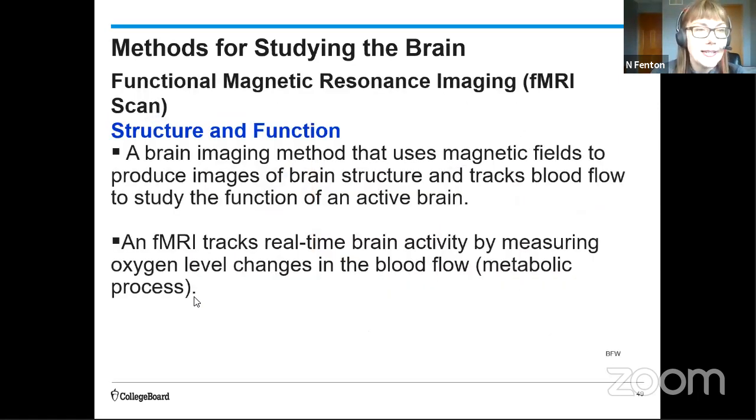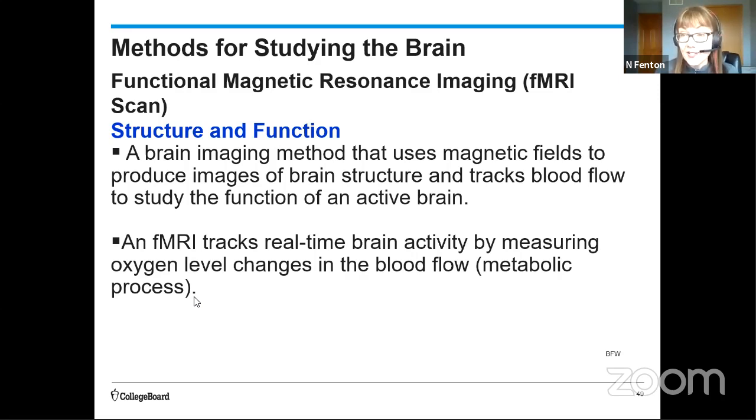Okay, so we already talked about the MRI. Now we're going to talk about an fMRI. So that small f in front of the MRI stands for functional. So this one's going to show structure, brain anatomy, using magnetic fields, the same way the MRI works. It's the same machine. But it's also going to track real-time brain activity by measuring oxygen levels and blood flow, right? So that's a metabolic process. It's going to give you real-time brain activity over seconds versus minutes.